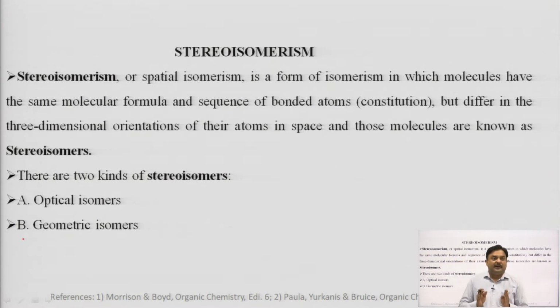I mean to say that stereoisomers are molecules which have different arrangements of atoms or groups in space. Generally, stereoisomers may be of two types. First is optical isomers and the second is geometrical isomers. A molecule having this phenomenon is known as a stereoisomer, and the phenomenon is known as stereoisomerism. In this lecture we will discuss the optical isomers.